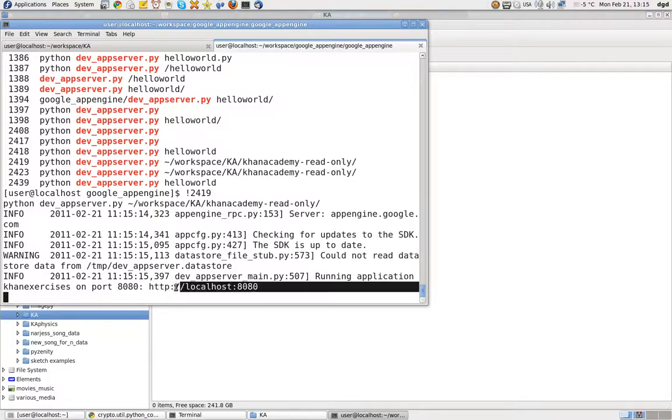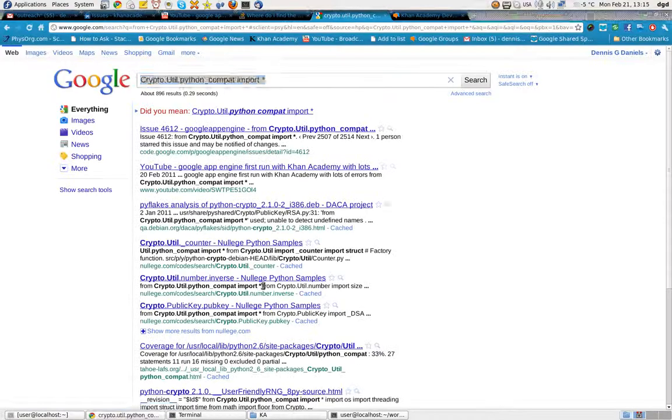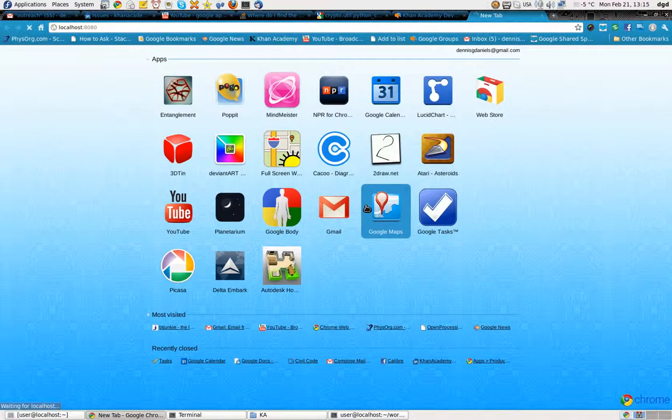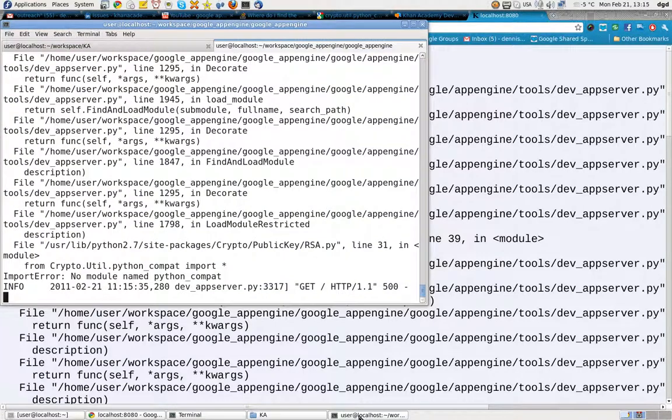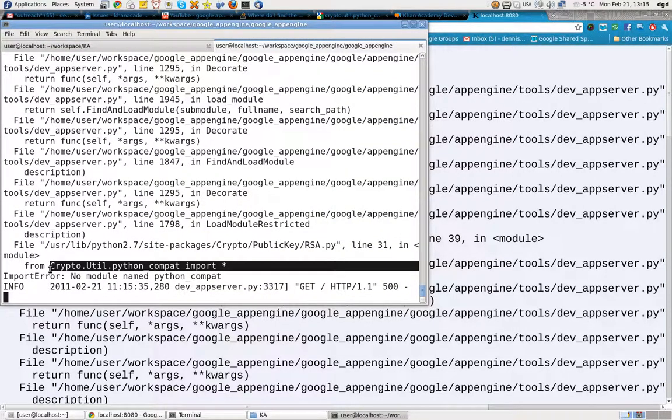So let's copy that. And I'm not getting a stack of errors, so that's positive. At least that's encouraging. And let's load it. Yeah, okay, there's the errors. So I'm wondering if it's because of this, the crypto-util python compat import.